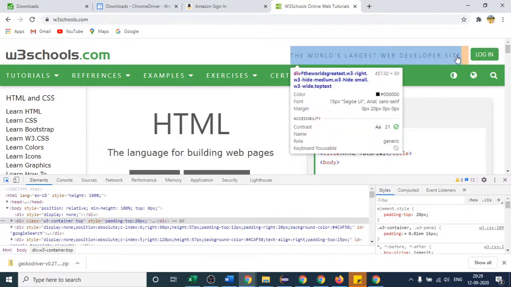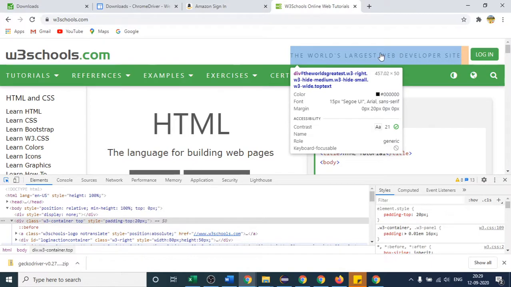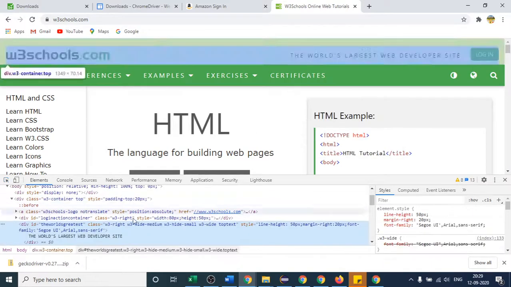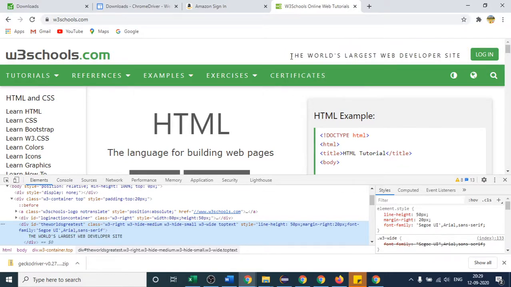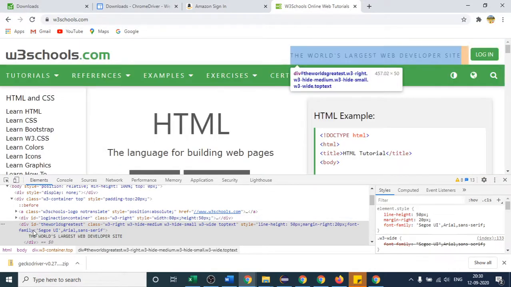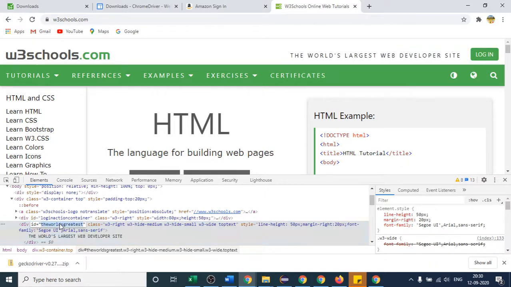Suppose I have to get this, the ID attribute is not present. Okay, ID is present here. This is not a button, it is just a label. If I click this, it is just highlighting, not opening another link. But the ID is present, so you can happily use the ID locator to get the text.